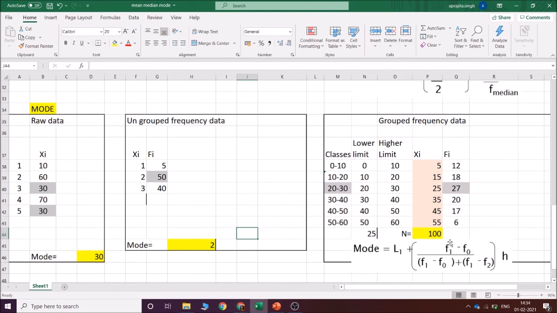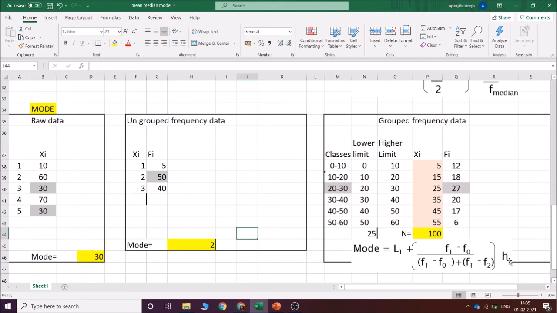Okay. And if it is a group frequency distribution table, again you have to find out the xi value, the fi value, find the value of n, that is the total of the frequency. Now, what is the modal class over here? Modal class वो है जिसकी frequency सबसे ज़्यादा है. 27 is maximum, so the modal class is 20, 30. So the lower limit is 20, so over here 20 would come. F1 is the frequency of the modal class, 27. F0 is frequency of the above class, that is 18, and F2 is the frequency of the succeeding class, that is 20 over here. So place it over here. H is the size of the class and you will get the mode.